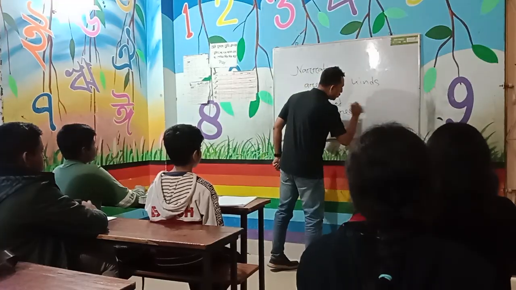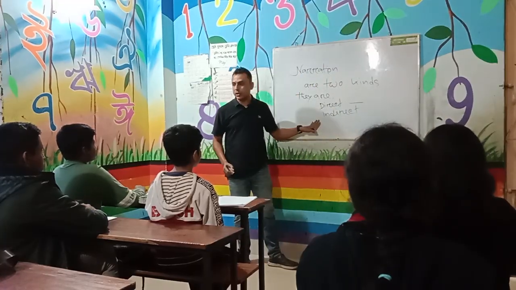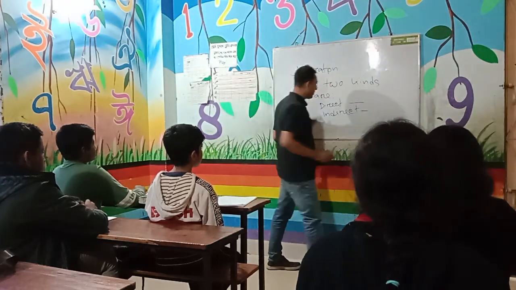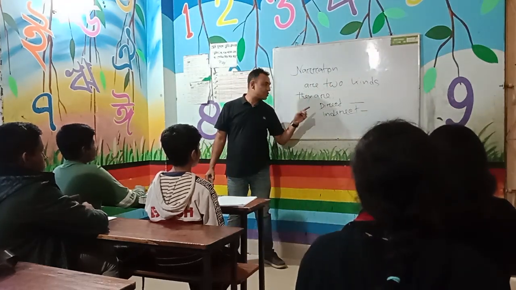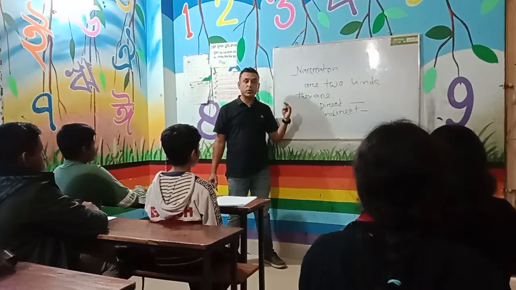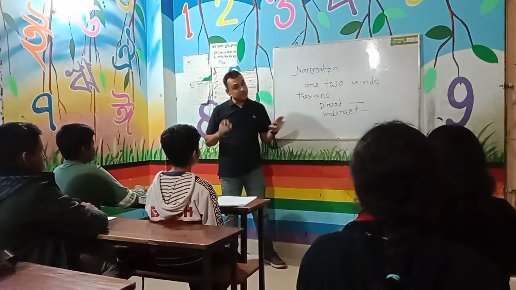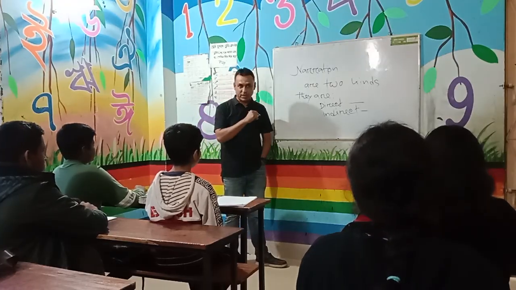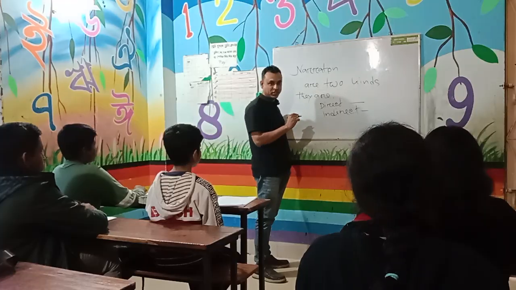Direct narration means whenever we deliver something, we say exactly what the speaker said. You can never change it.